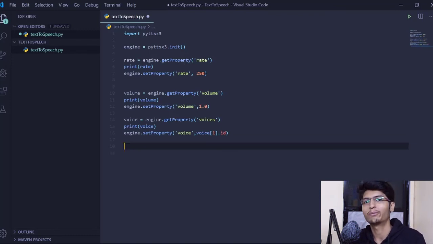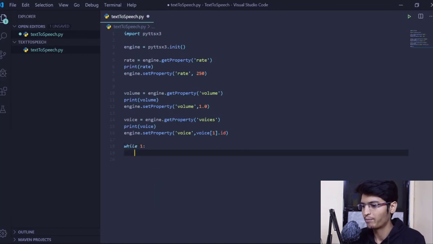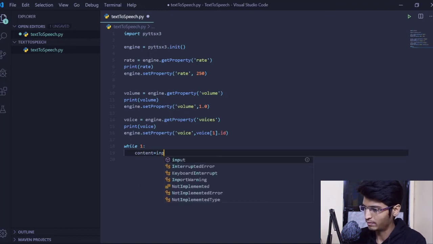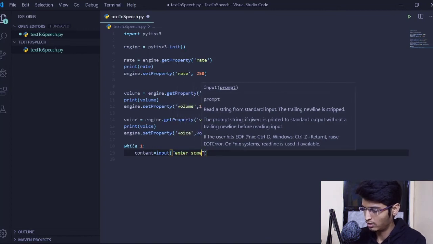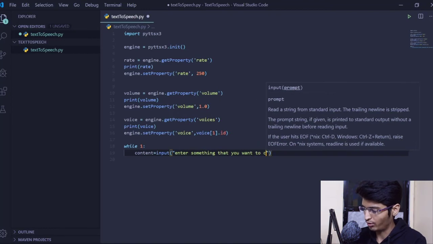So now let's take the input from the user. We are done with all the customization that we wanted. The last thing that remains is taking the input from the user and achieving our task, that is converting the text to speech. To repeatedly take the input from the user, we will have a while loop. In this while loop, we will have a variable content, and for this we will use input, enter something that you want to convert.